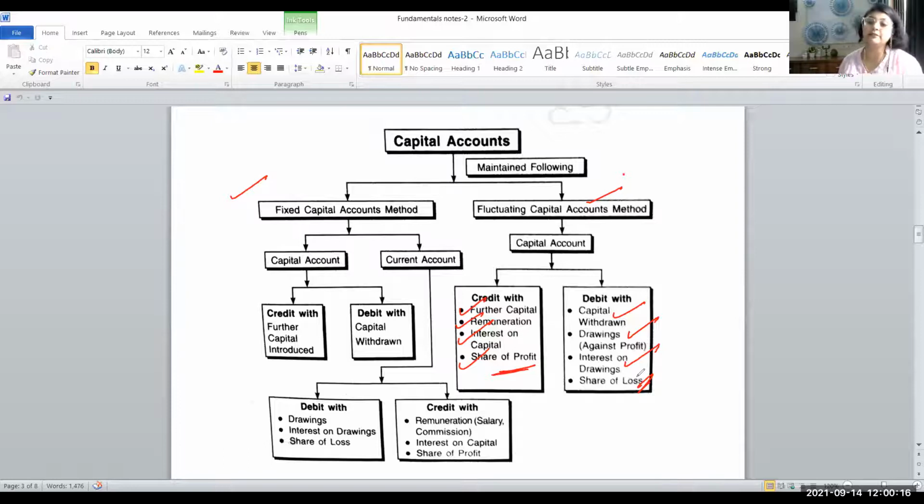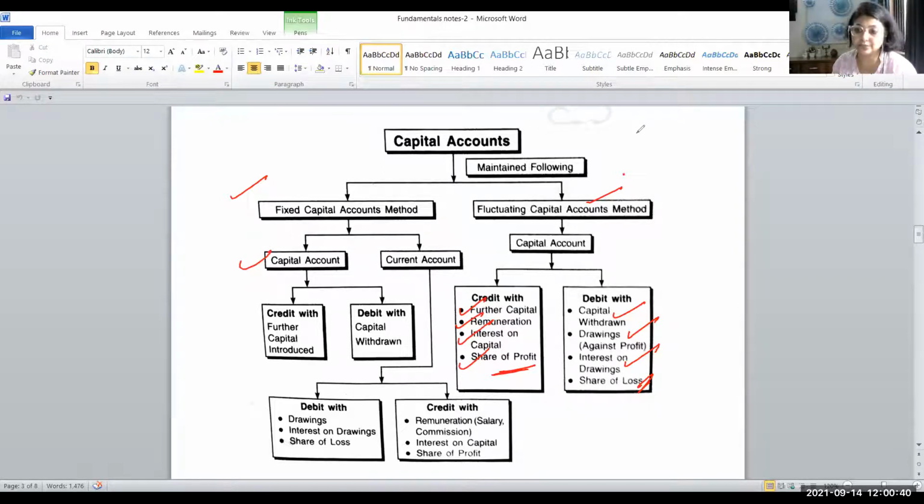But if the fixed capital method is followed, there are two sets of accounts maintained. One is called the capital account and another one is called the current account. The capital account has very limited things coming into it: only the balance of the capital, any further introduction of capital, or withdrawal of the capital. There is a difference between withdrawal of capital and drawings.